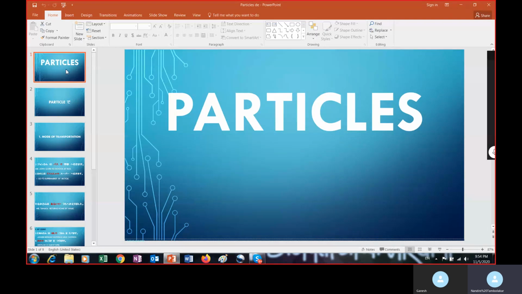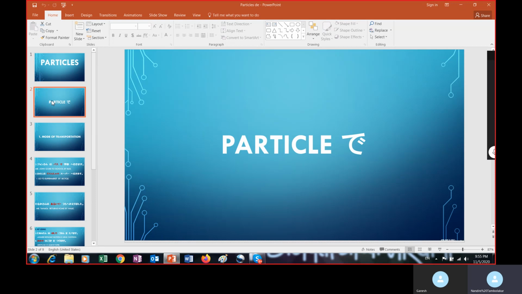Our today's lesson is about particles. In Japanese language study, particles play a very important role, and today we are going to learn the particle de. Different particles are available, and every particle has a different meaning, and we sometimes use some particles in different ways also. So today we are going to learn about the particle de.